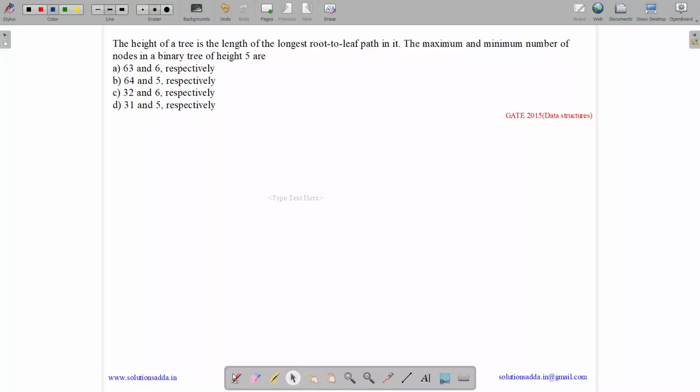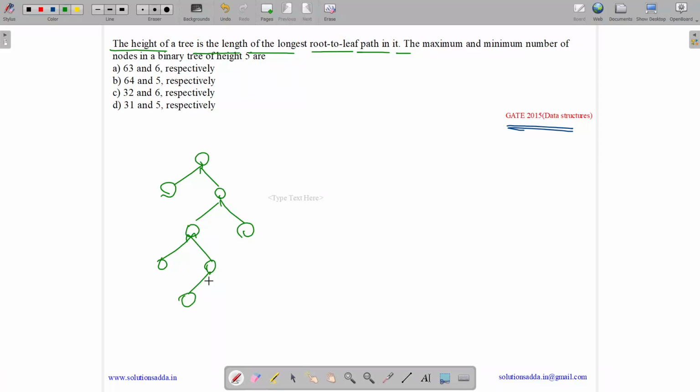This question belongs to data structure subject and was asked in GATE CSE 2015. So the question states, the height of a tree is the length of the longest root to leaf path in it. So if we have a tree like this, then the height is the length of the longest root to leaf path, which is 1, 2, 3, 4. So its height is 4.